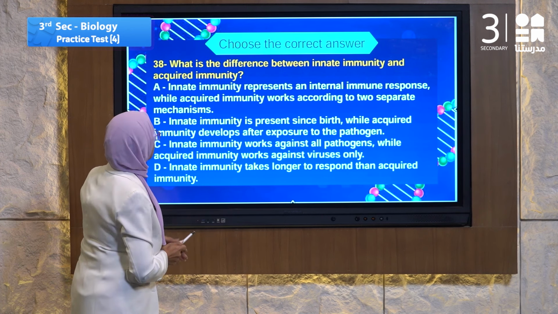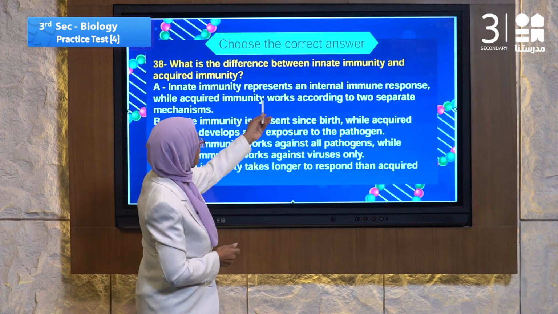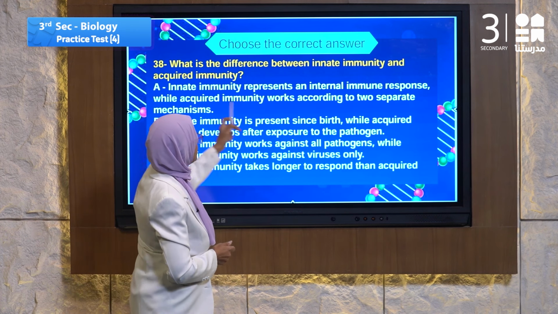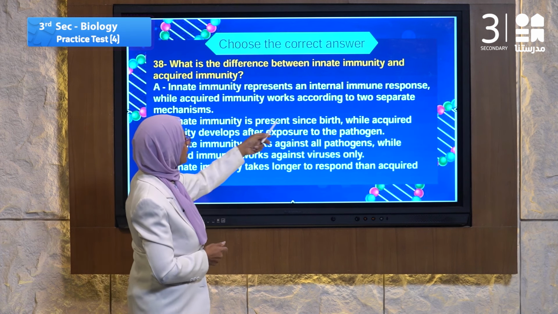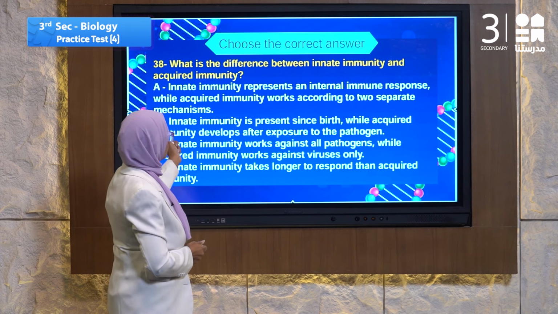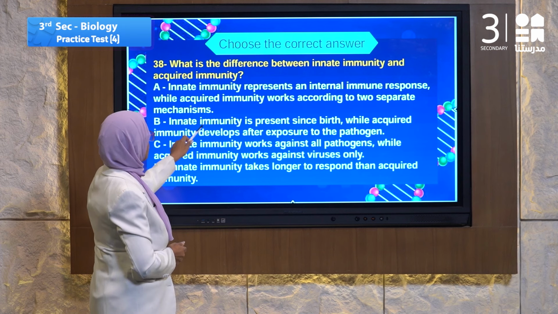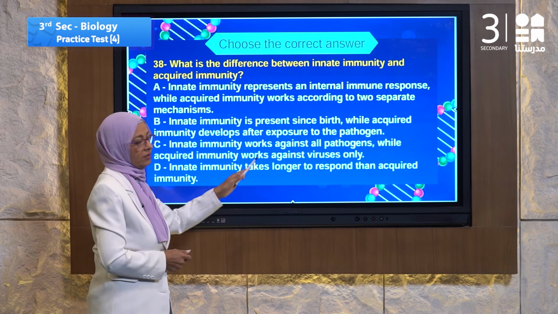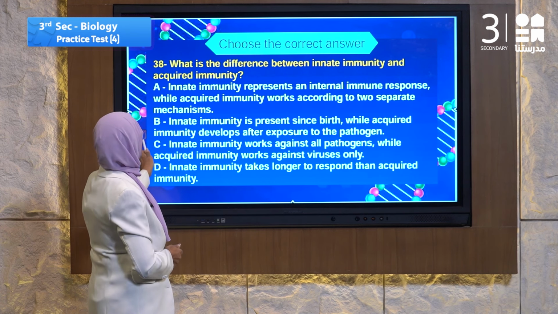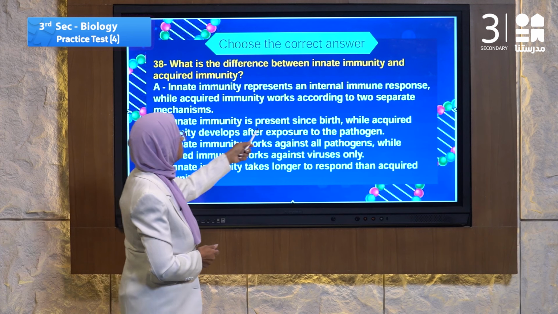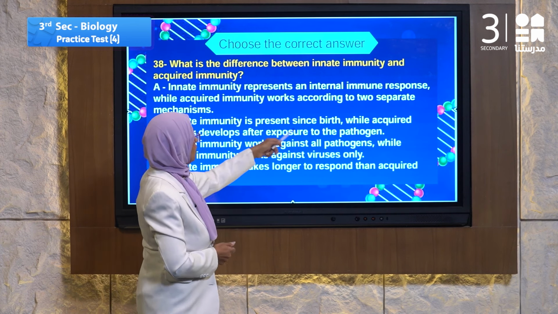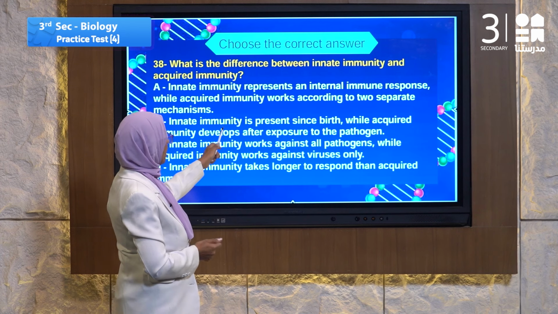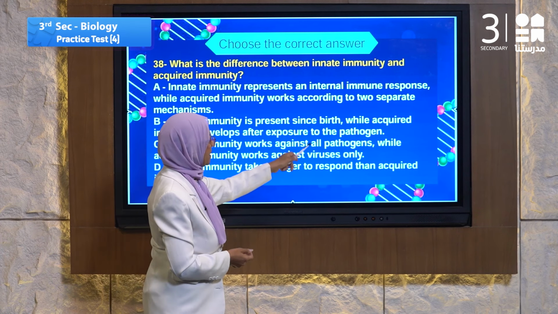Number A, innate immunity represents an internal immune response, while acquired immunity works according to two separate mechanisms. No, it's not the answer. Number B, innate immunity is present since birth, while acquired immunity develops after exposure to the pathogen.